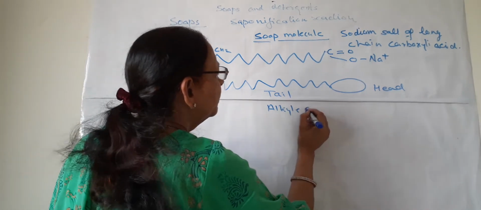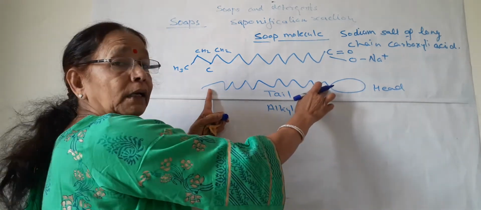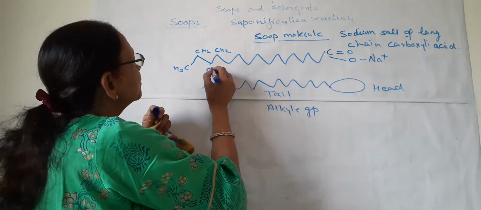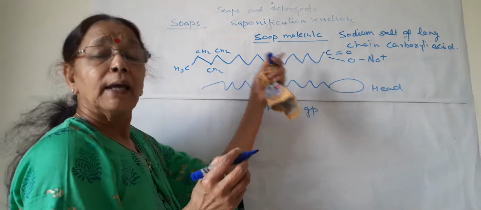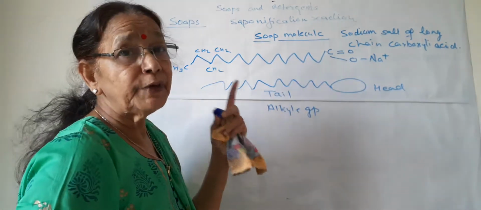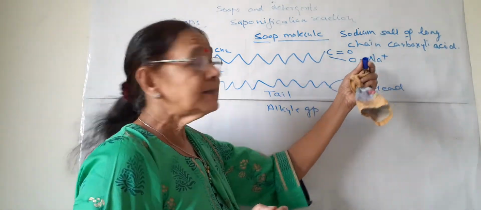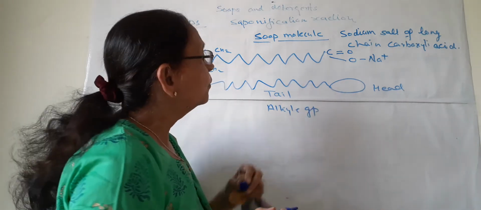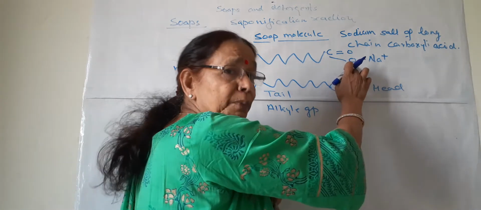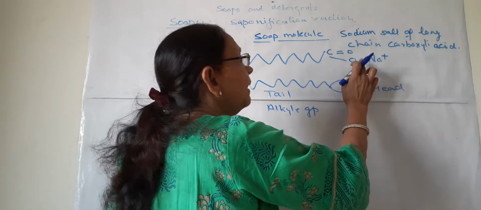Are you following or not? This is one of the soap molecules. This is the hydrocarbon tail. The hydrocarbon tail is like this: CH3, CH2, CH2, CH2, CH2. As in stearic acid, around 17 carbons are present with 35 hydrogens. On this end is the head, and this is the tail. What is the head formed of? It is formed of a carboxylic group, the end group of this tail, C double bond O, and H is removed.